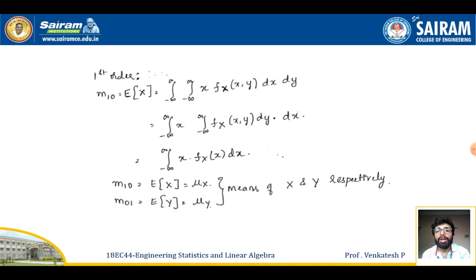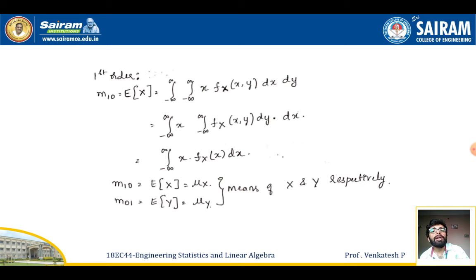Next is the first order. For example, if n is equal to 1, I can easily estimate the value of the expectation of x. It will be equal to the integration from minus infinity to plus infinity, integration from minus infinity to plus infinity, x into f of x comma y dx dy.